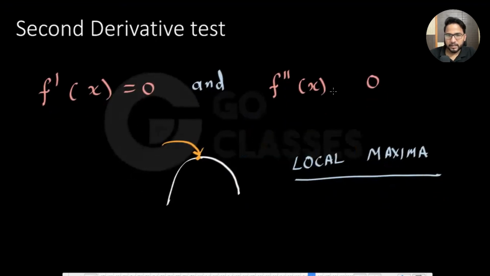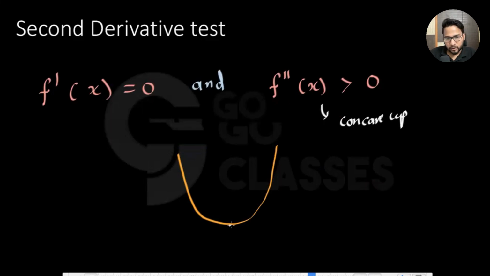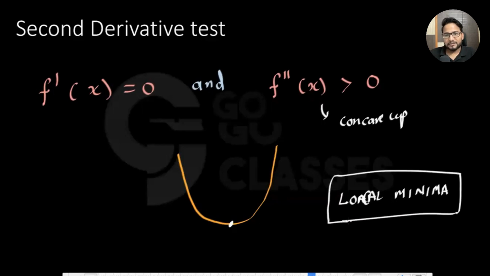Okay. And similarly, if I give you the information that f double dash x is greater than 0, then you will say that it is concave up. And because it is concave up, and I'm also saying f dash x is equal to 0, which means you're talking about this point, it means it is local minima, right?